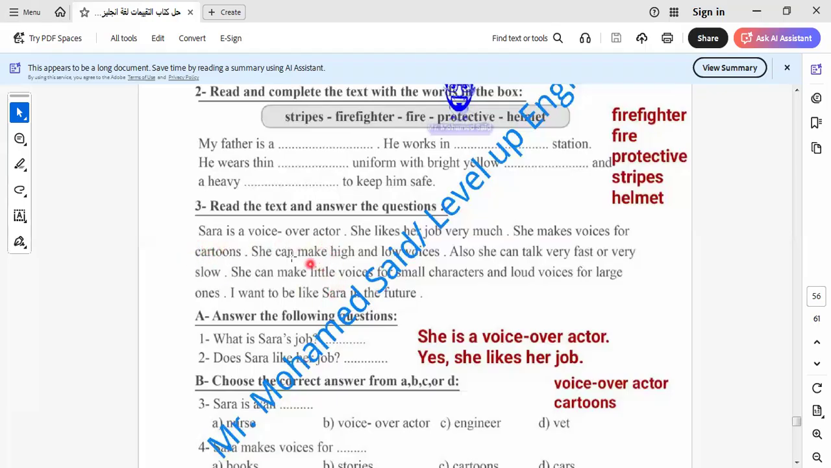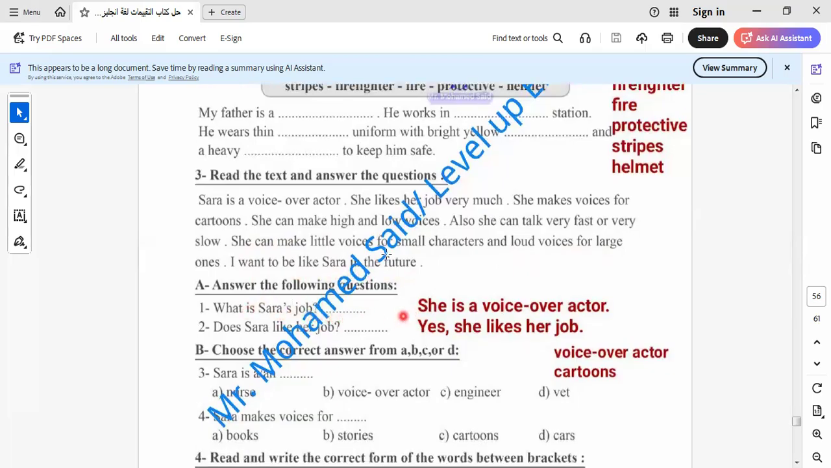Sarah is the voice over actor. She likes her job very much. She makes voices for cartoons. She can make high and low voices. Also, she can talk very fast or very slow. So here she can raise her voice or lower her voice if the character needs this. She can make little voices for small characters and loud voices for large ones. I want to be like Sarah in the future.